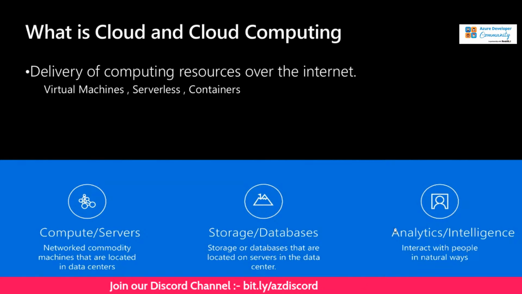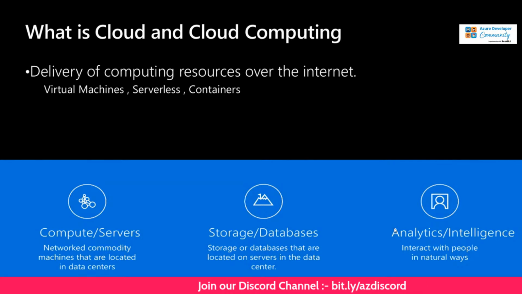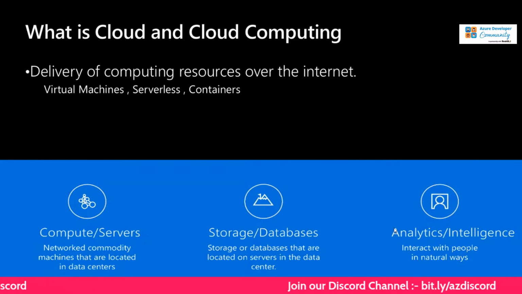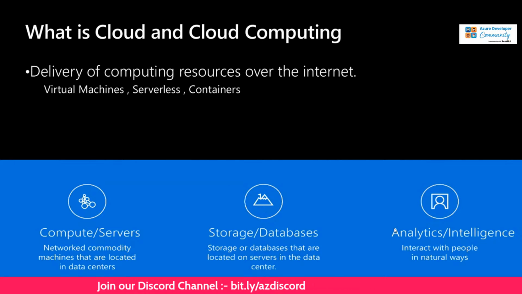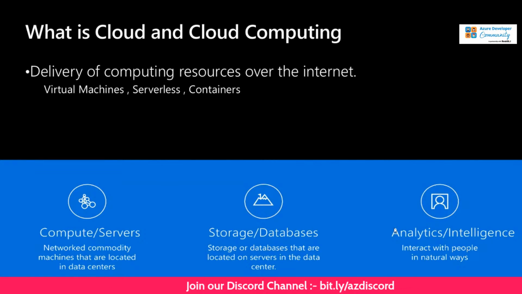So compute servers are the network of community machines that are located in a distant data center. So be it the data center hosted by many tech giants, be it Microsoft, which has its own data centers, and in India there is a fourth new data center that's coming up. And then there are storage databases that are located on servers in the data center, and analytics and intelligence interact with the people in a natural way. So basically you can leverage any computing resource over the internet. That's what cloud is all about.